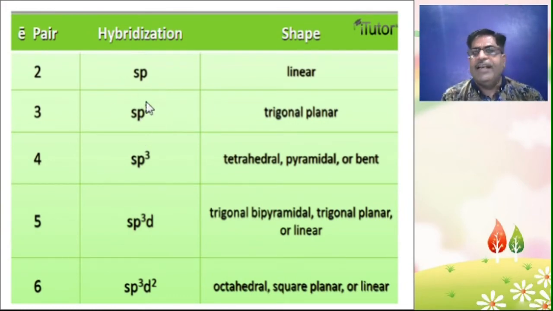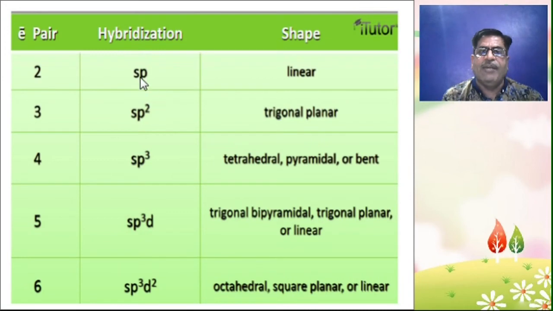Same thing in sp2 hybridization. In sp2 hybridization, there are 3 electron pairs. So 3 electron pairs are oriented in space. So trigonal planar is the geometry of sp2 hybridization.